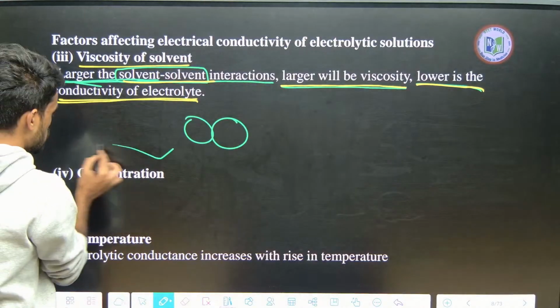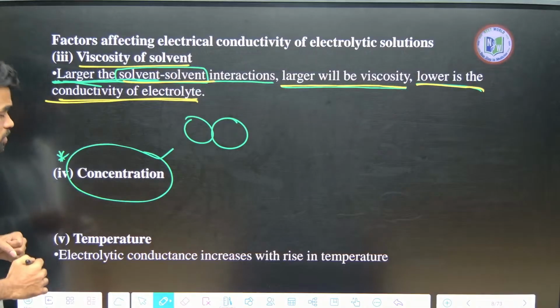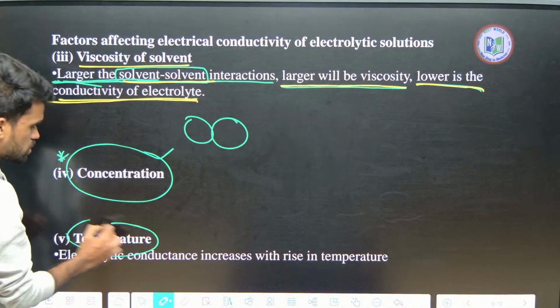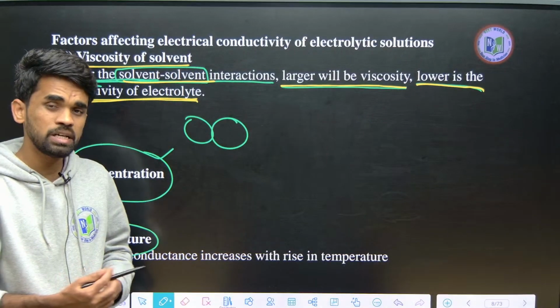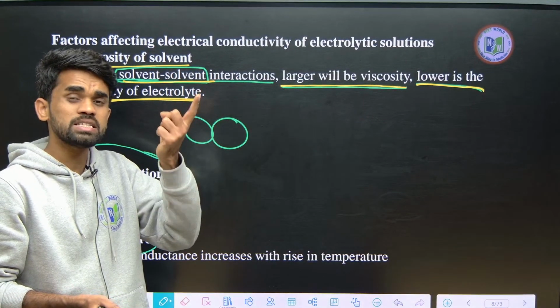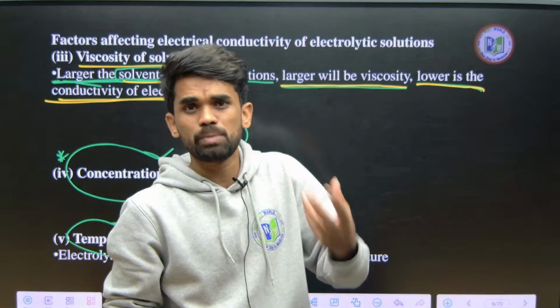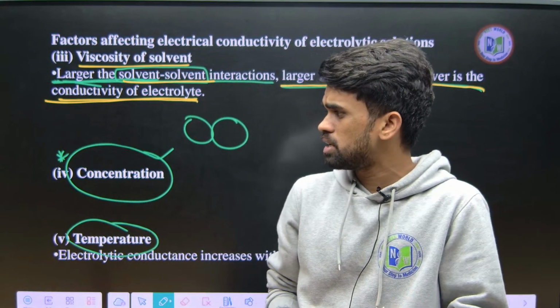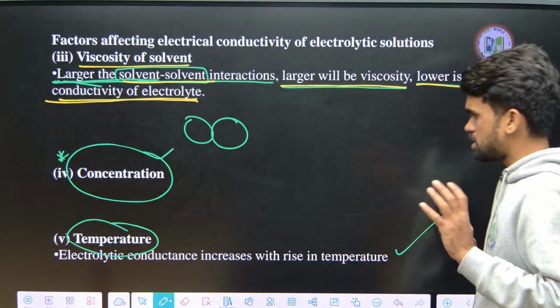Next, concentration. About this concentration we will discuss later. Then next, look at here, temperature. What we discussed for electrolytic conductance: conductivity increases with increase in temperature, because upon increasing temperature dissociation will be favored. If more is the dissociation, greater will be the conductivity of that electrolyte. Okay, this is also clear.